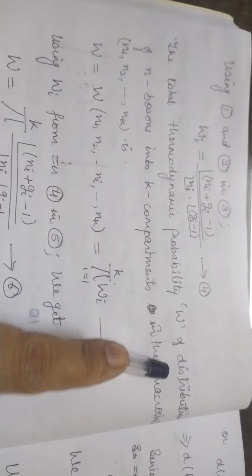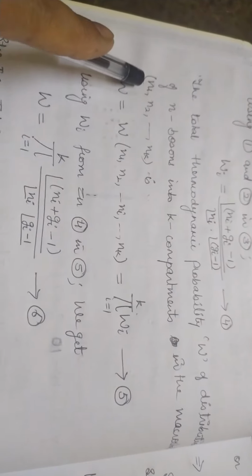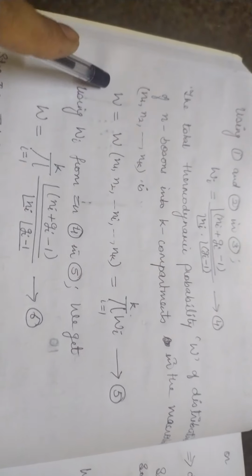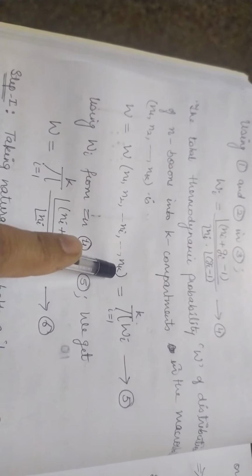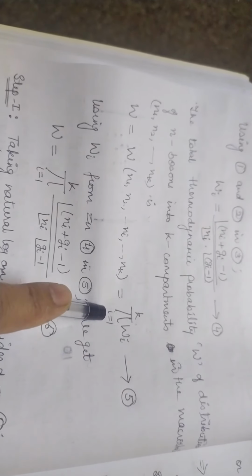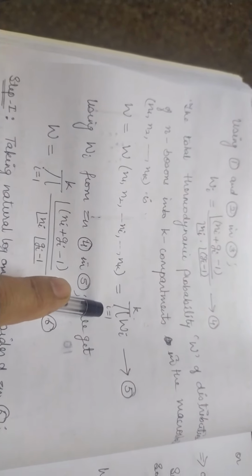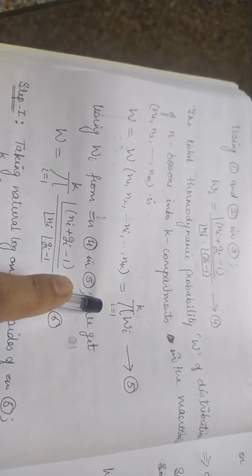Now the total thermodynamic probability W of the distribution of n bosons in k compartments in the macro state n1, n2 and so on up to nk, it is W of the macro state, and that must be equal to the product of thermodynamic probabilities of all the compartments, W1 multiplied by W2 multiplied by W3 and so on, multiplied by Wi and so on, multiplied by Wk. So multiply is converted into pi. So pi of Wi, i varies from 1 to k.